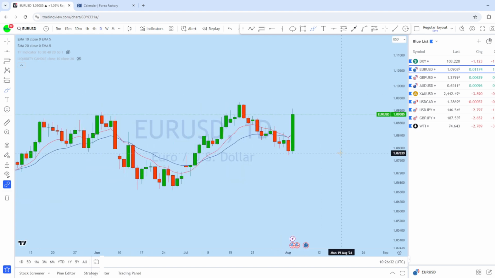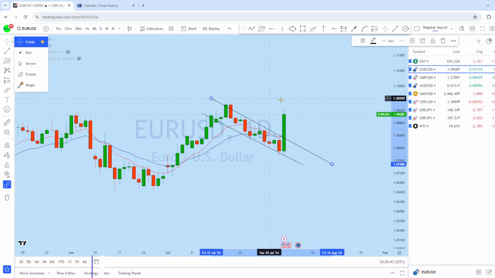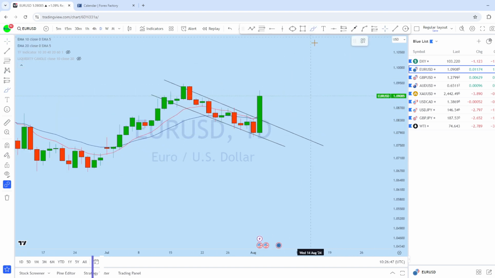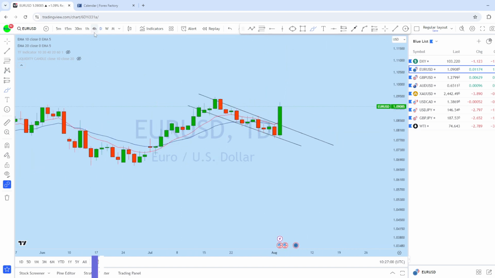Now dropping down to the daily chart, we can see that there is a daily channel, and on the last day of the trading week there was a complete break to the upside with this daily bullish engulfer on Euro Dollar. And I think that with the new opening, we can now expect a retest of this previous resistance here, which is turning support, and then a bounce back to the upside to create a new higher high.